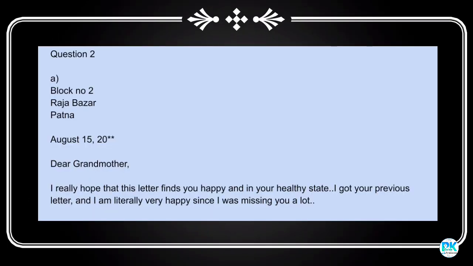Here you have to write your address, then date, dear grandmother, then the body of the letter. Let's see. I really hope that this letter finds you happy and in your healthy state. I got your previous letter and I am literally very happy since I was missing you a lot.